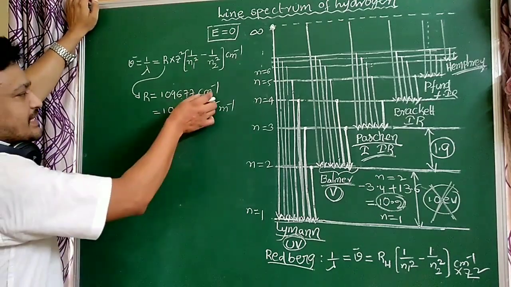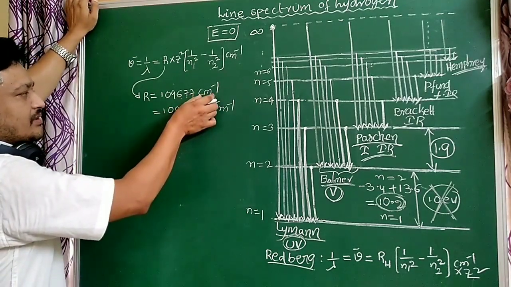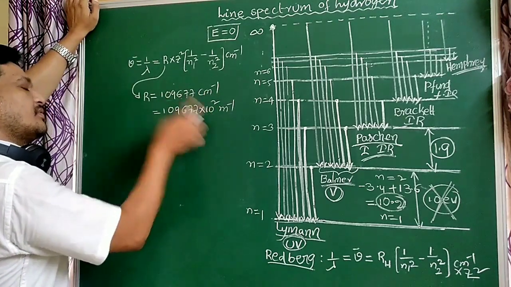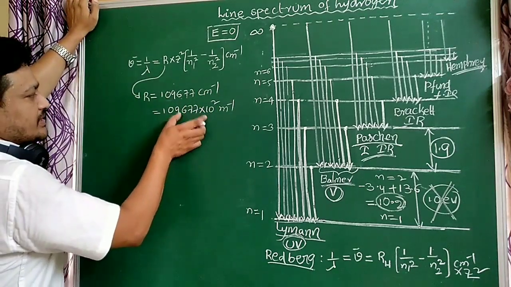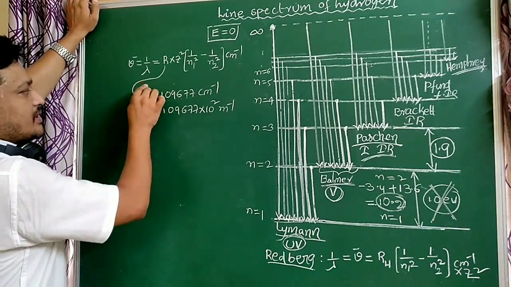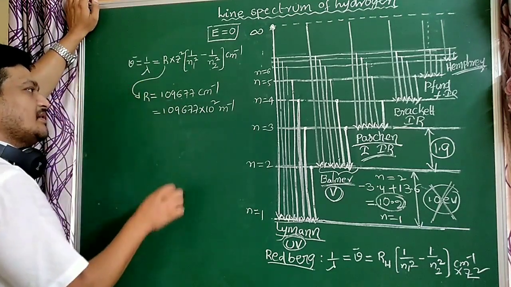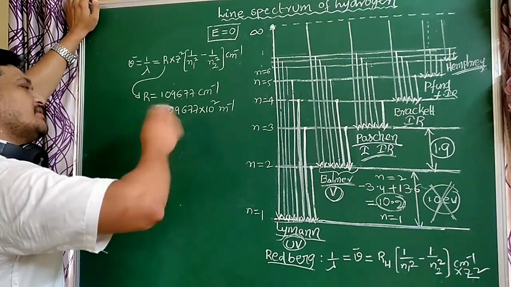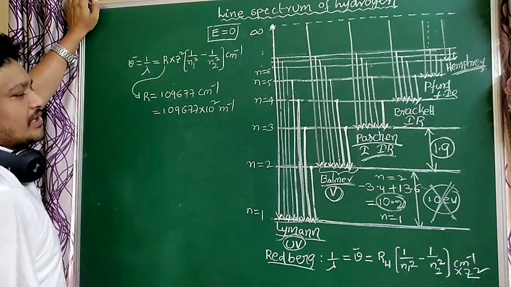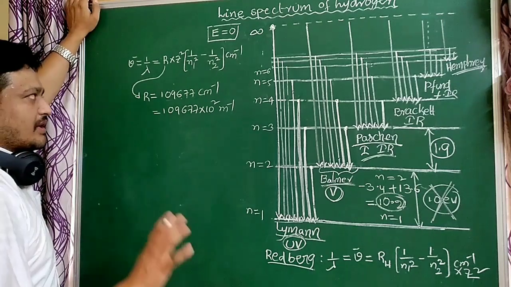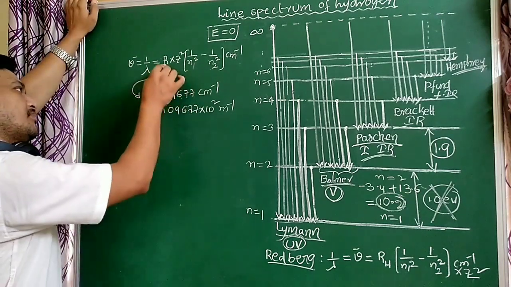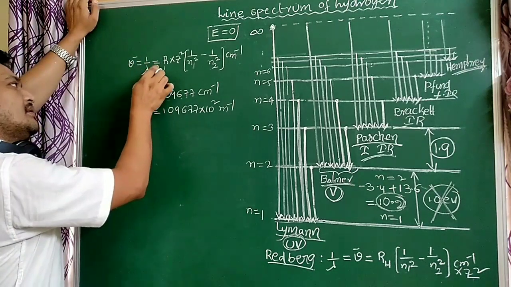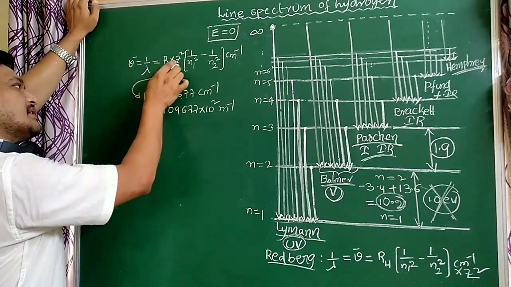Since 1 by centimeter equals 10 power 2 in meter inverse, this is the constant for a particular element; the R value depends on the element. The general formula is mu bar equals R into Z square into the bracket.